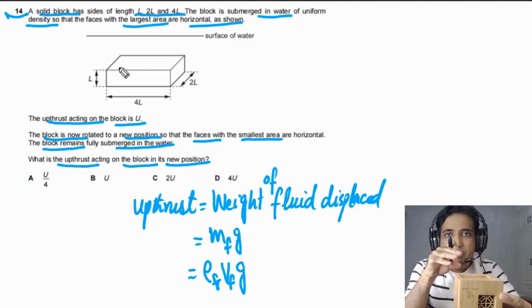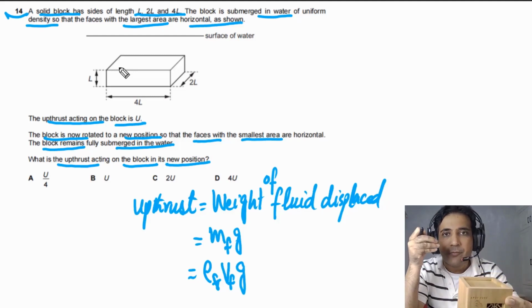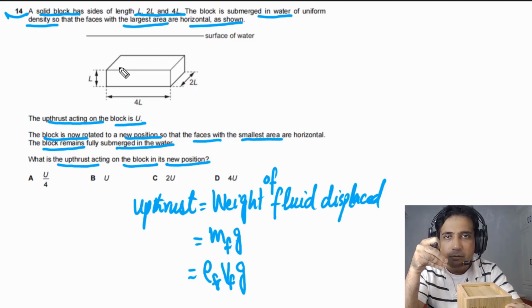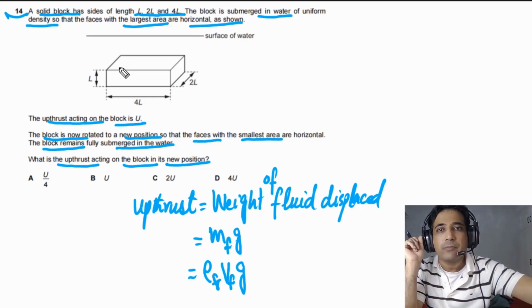As long as it is in the water, it doesn't matter how this is placed inside the fluid, upthrust will be the same, because the weight of fluid displaced will be the same, or simply the amount of fluid displaced will be the same. So the volume of fluid displaced is the same, the density of the fluid is the same, so the force acting on the object also will be the same. So upthrust in this case will be the same.